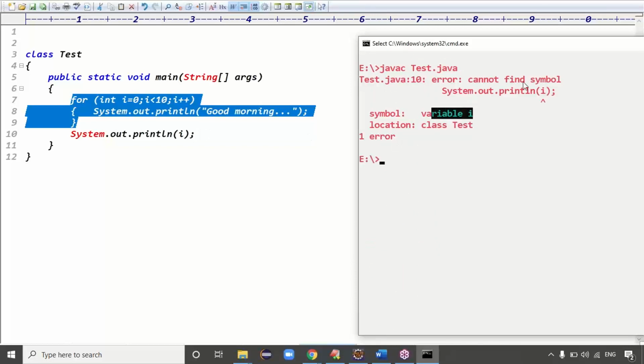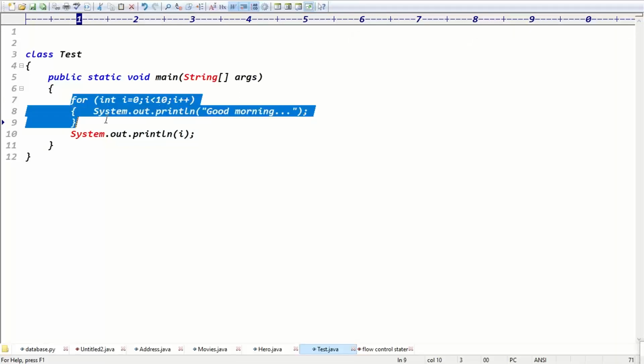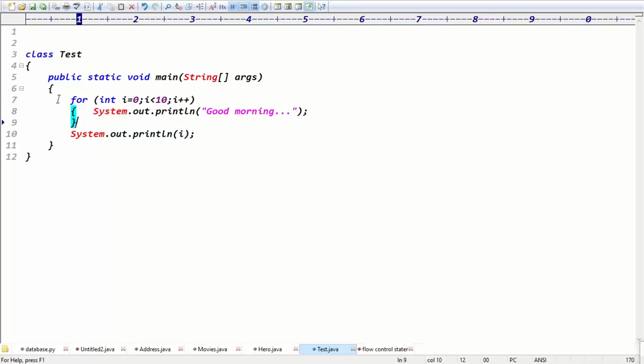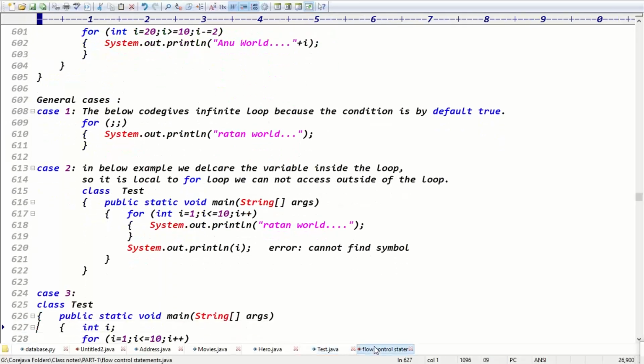It says cannot find symbol. Which symbol? Variable I cannot be found, and the location is class Test. Very clear now. Once you declare the variable inside the for loop, its scope is within the for loop, so we cannot access it outside of the for loop, right?